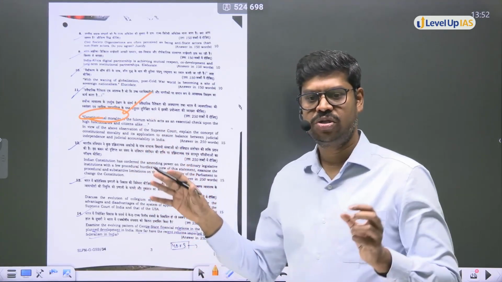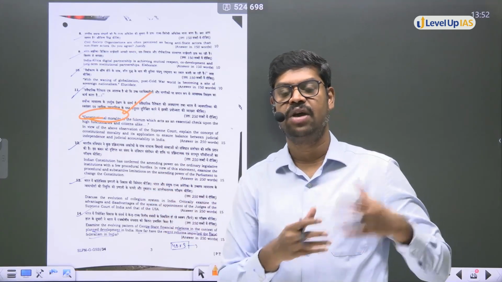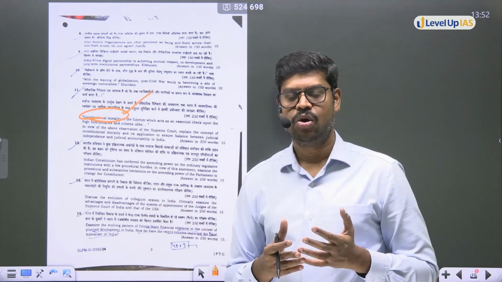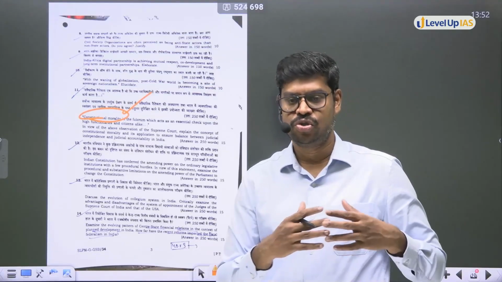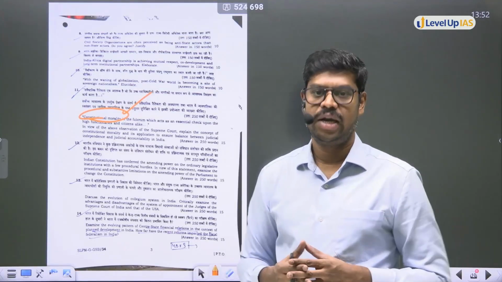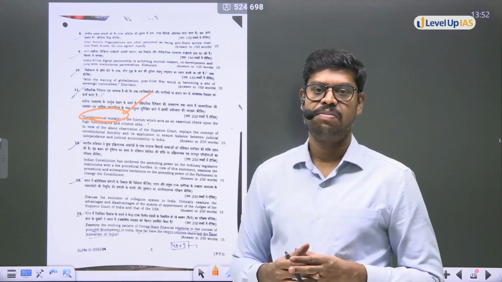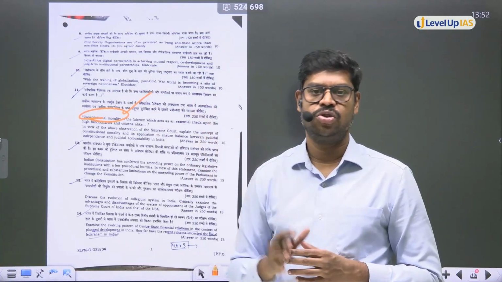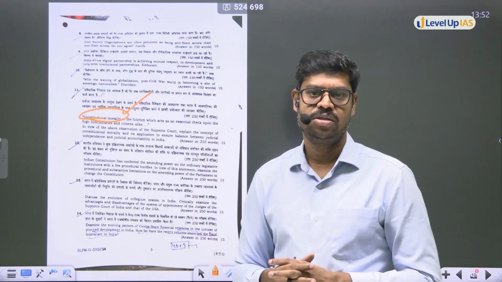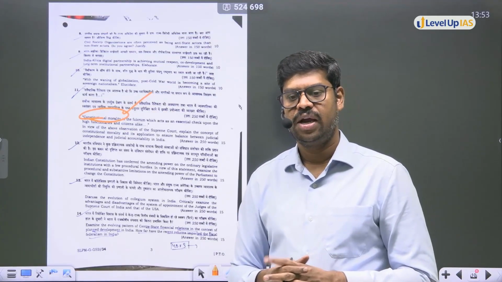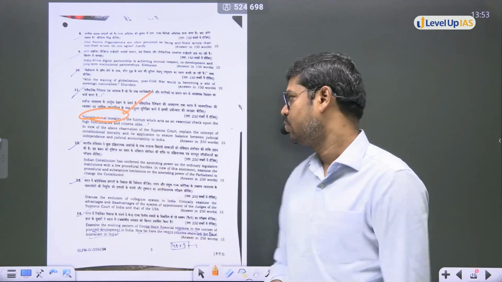So constitutional morality doesn't mean that it is giving a high position to the judiciary. Constitutional morality only means that it has to protect the values in the constitution, so it will protect judicial independence as well. But at the same time, the judiciary is not above the constitution of India. It has to function within the framework that is set by the constitution, and that is all you'll have to bring in this particular question.